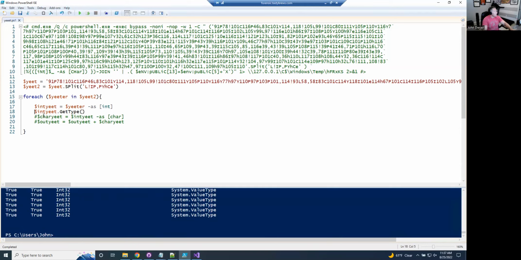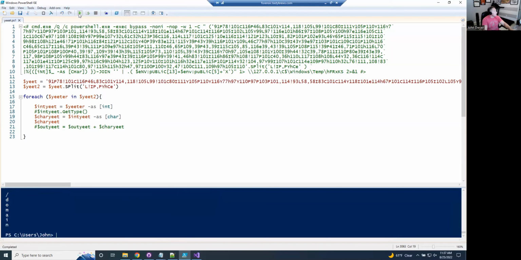So that's great. And what we're going to do again, just like they do it in that one line, is say, okay, now that they're integer values, we want to typecast that as a character. And now each one of those will be represented as their ASCII value. So if we do that, and I'm just going to output that, you're going to see, oh yep, we have a list, but the list is going to start looking human readable. So we run that again. Oh, here we go, /domain. Okay, cool. So we're on the right track.